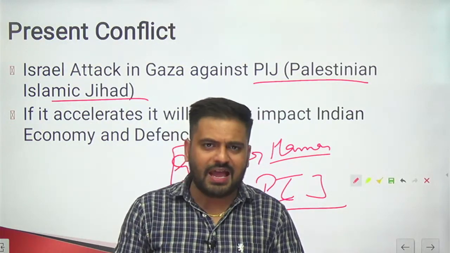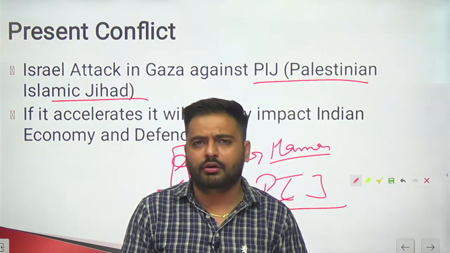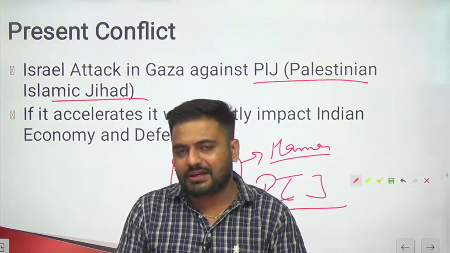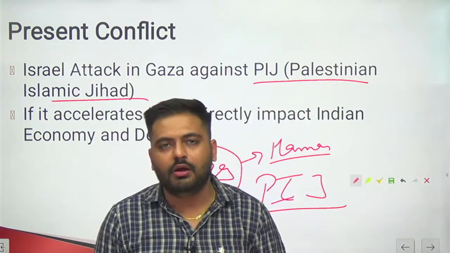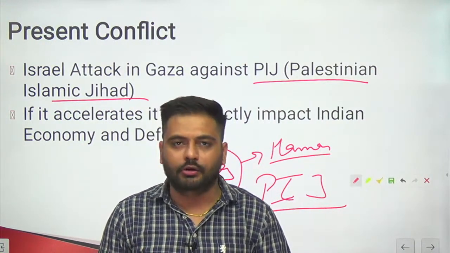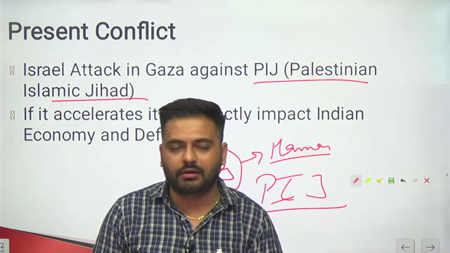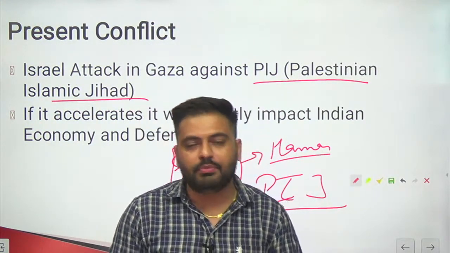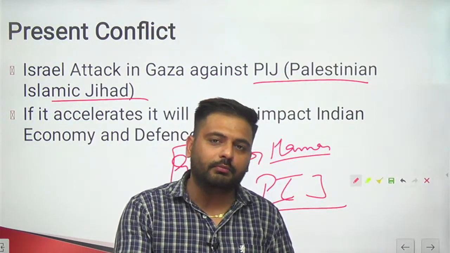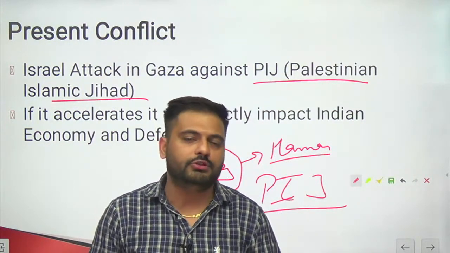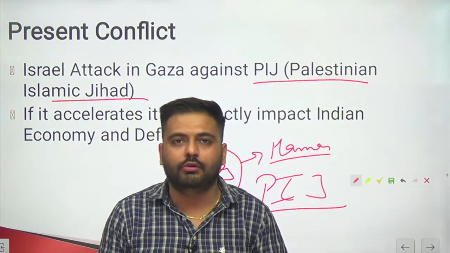So this is happening each and every year, so why is this happening? Basically, who is correct here? The first question is who is correct here. I would say I'm not going to comment on this matter. Why? Because no one is correct. Hamas or PIJ, they are going on a path of violence, which any civilized society will not support.